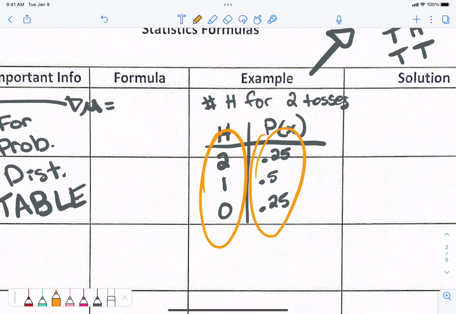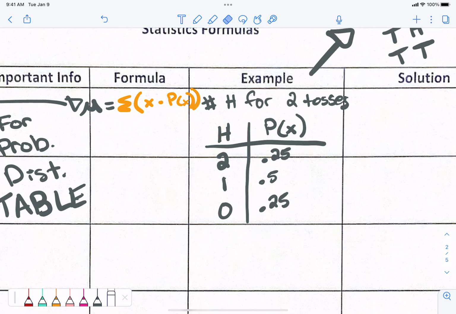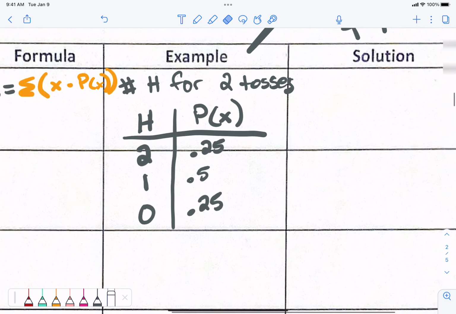You take your x's times your probabilities and you sum them all together. The sum of all of your x times your p of x's. Shh, write this down. Be quiet. This is your average. Your mean is all the x's times the p of x's. The sum of the x's times the p of x's. These are your x's right here, by the way.